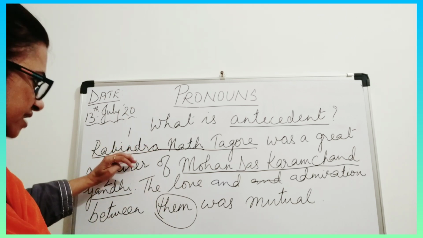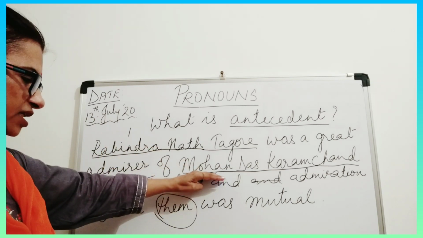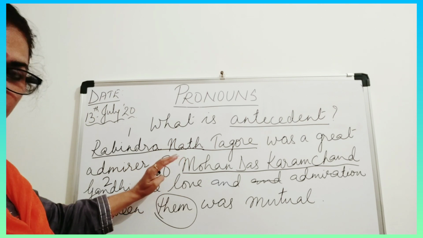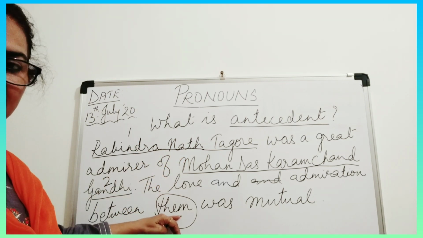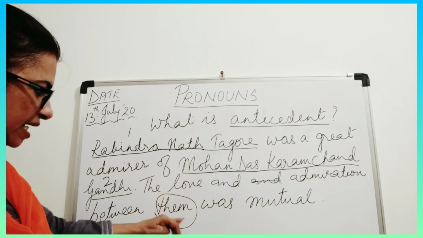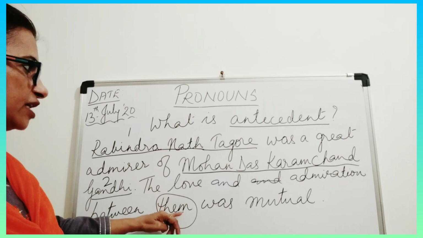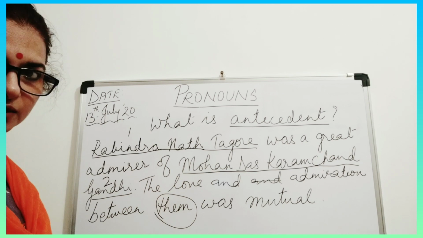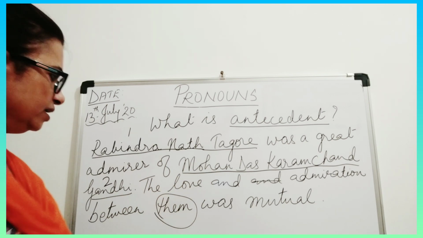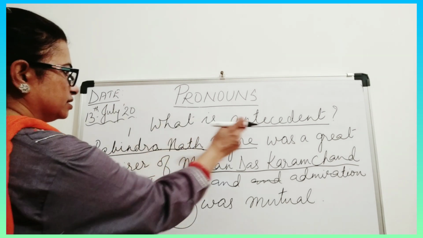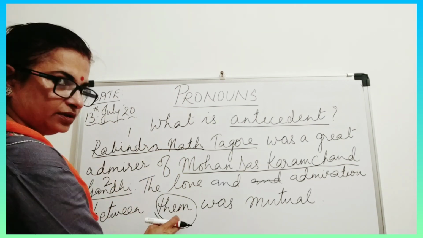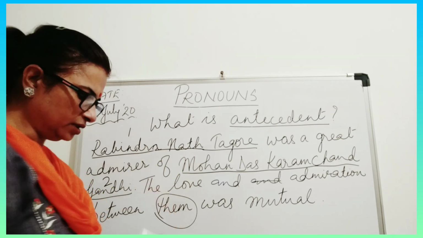So these two words are the antecedents of this word them. Why? Because them is the word which is replacing Rabindranath Tagore and Mohandas Karamchand Gandhi. That is why both these nouns are the antecedents of them. Okay, thank you.